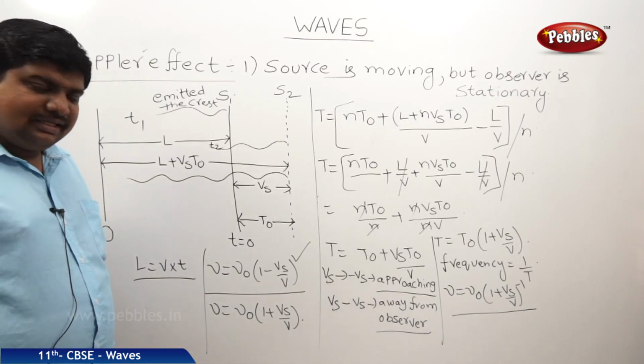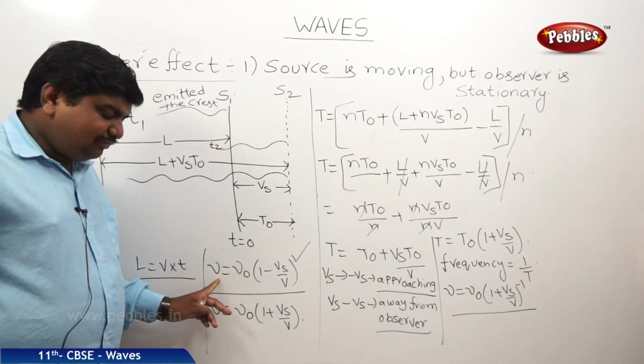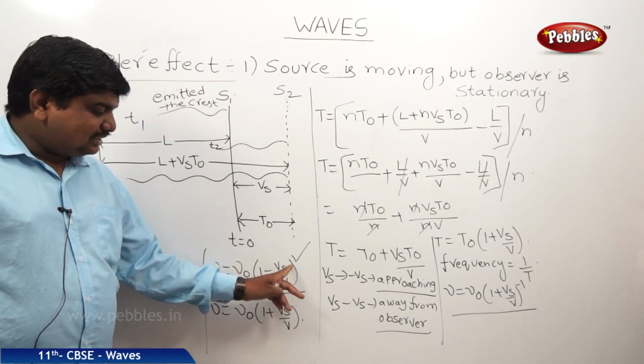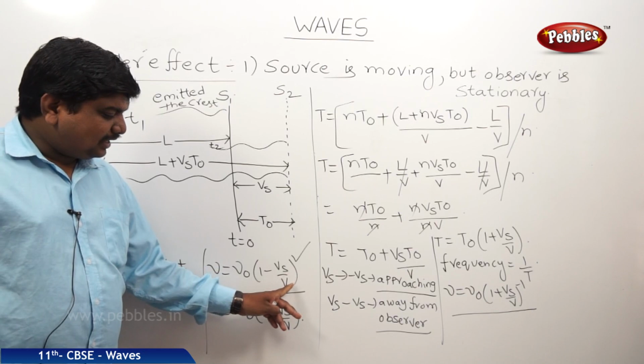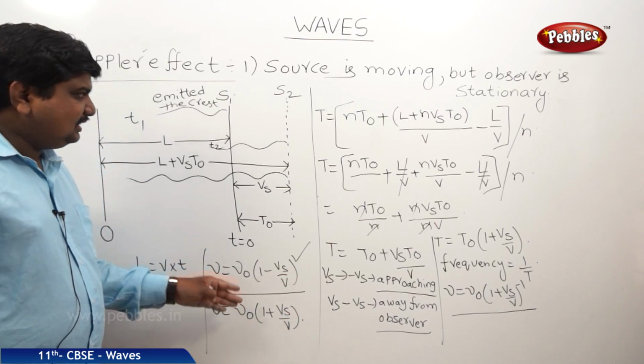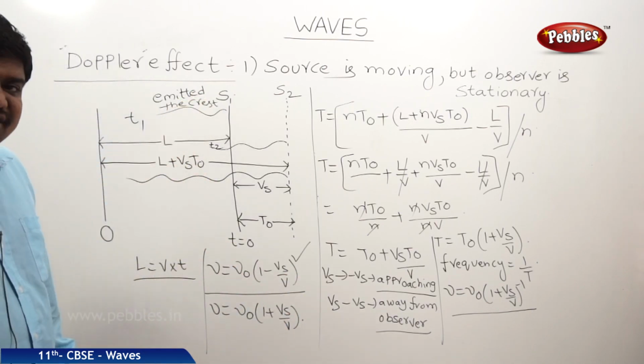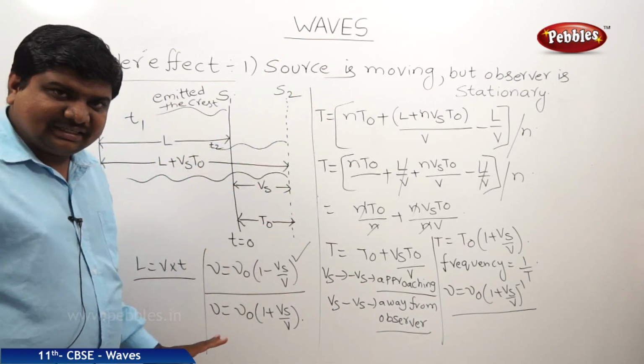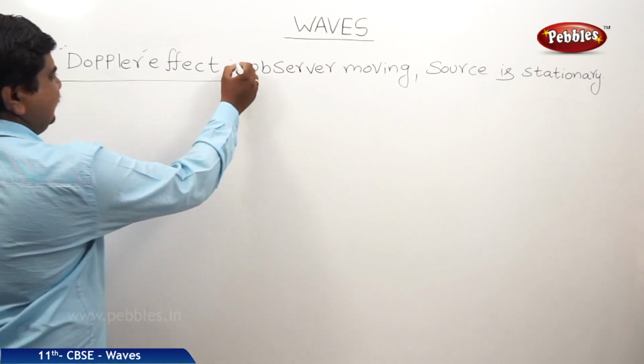So in this way, the apparent frequency nu is equal to the original frequency into 1 minus velocity of the source by velocity of the wave. Like this, we can find the apparent change in frequency when the source is moving but the observer is stationary. Now the second case we are dealing with in the Doppler effect.